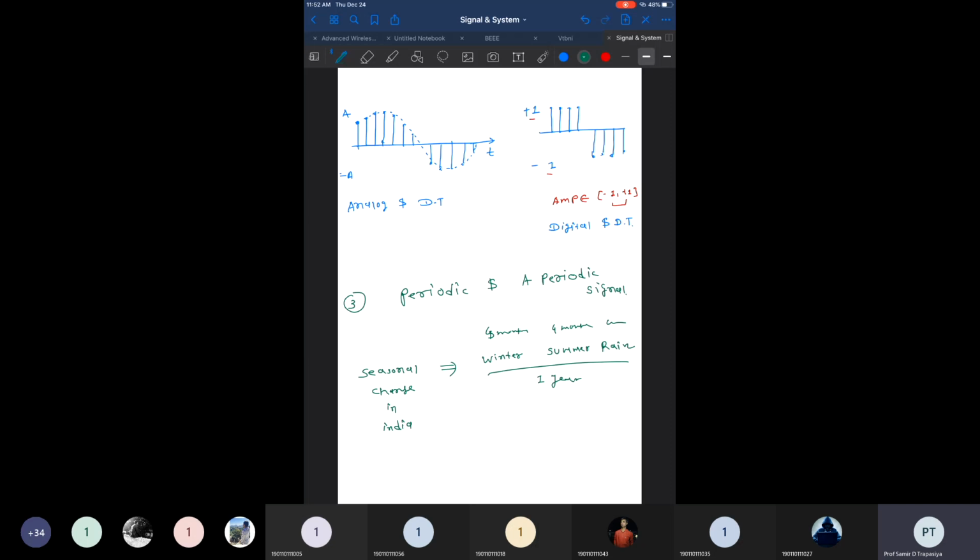So this is known as cyclic change. Cyclic means periodic. It means every time it repeats after some particular interval of time. And if this interval is fixed, then we can say it is a periodic signal. The same happens with signals also. For any signal, if it repeats itself after some time interval, we can say.